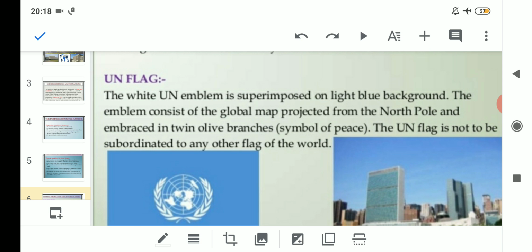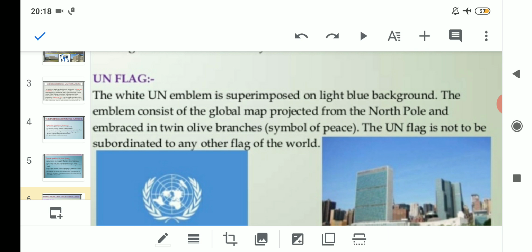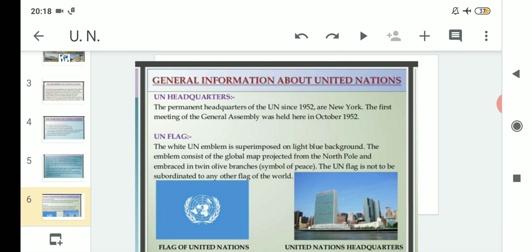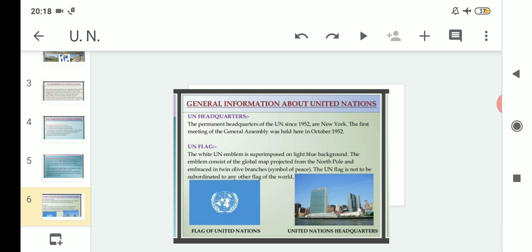The UN flag is not to be subordinated to any other flag of the world. And one unique feature of the UN flag is that it cannot be subordinated with or to any other flag in the world. So a question might come in the board exam regarding the unique feature of the United Nations flag.